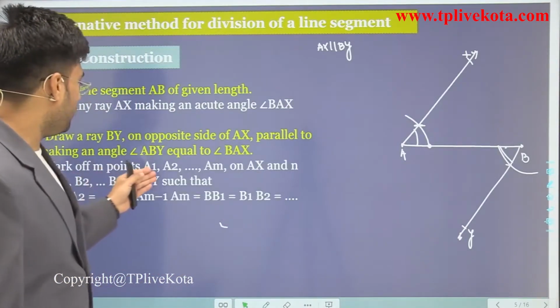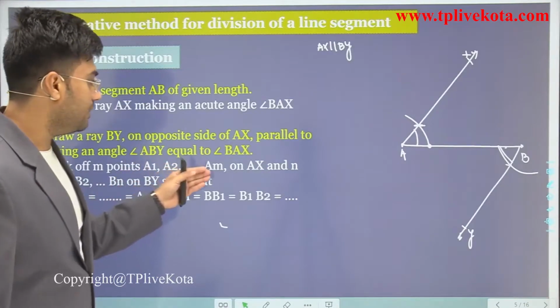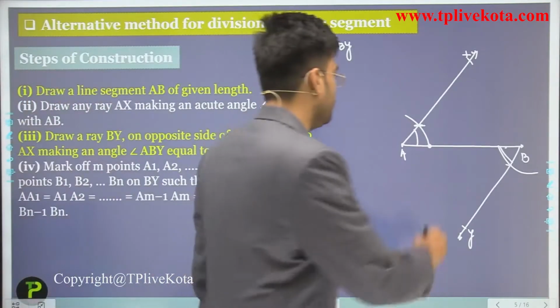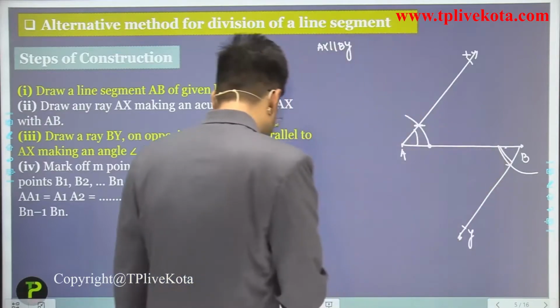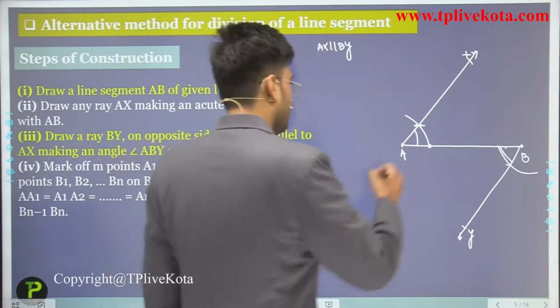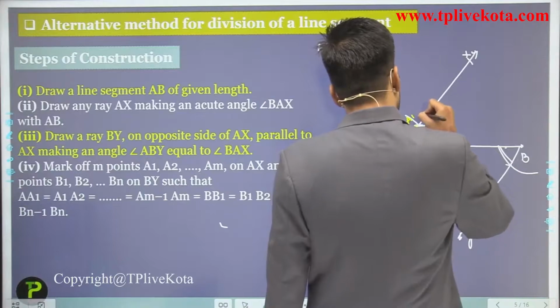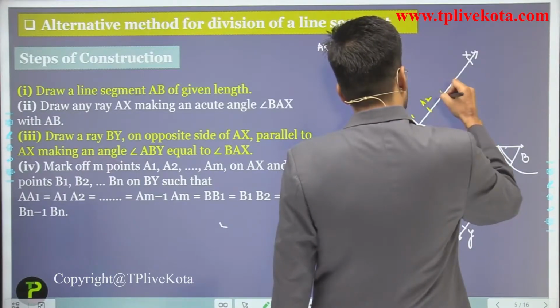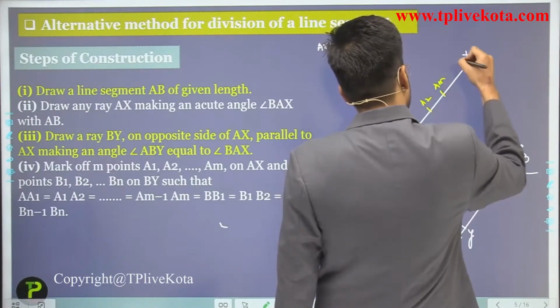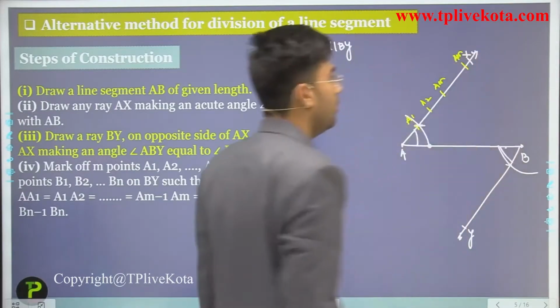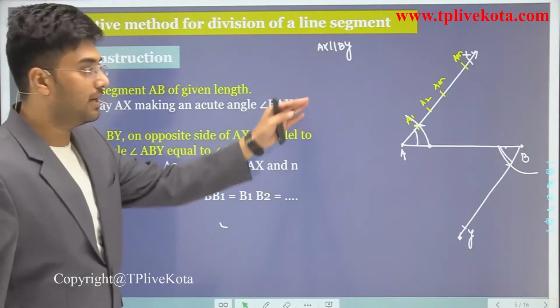Mark M points A1, A2, up to AM on AX. Mark A1, A2, A3 up to AM on AX, and these all parts are equal.